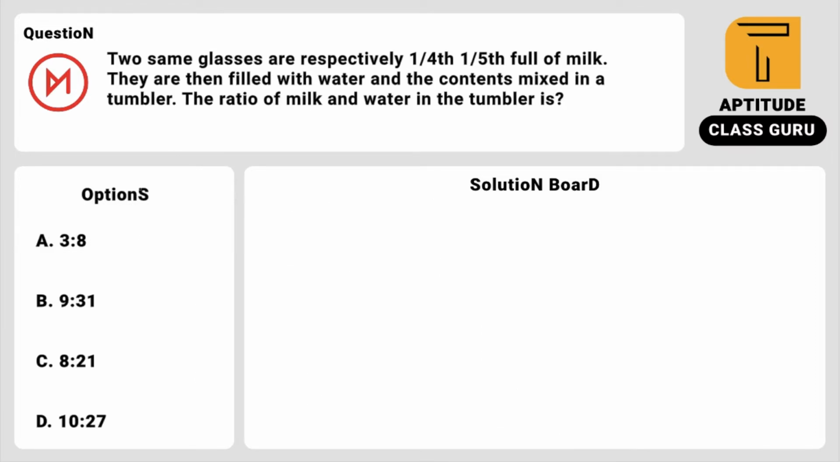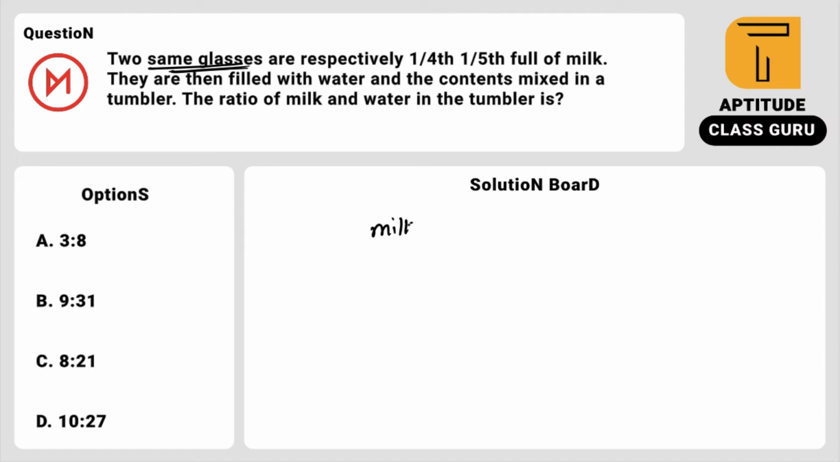Okay, just look at the next question. Two same glasses are respectively 1/4 and 1/5 full of milk. They are then filled with water and the contents are mixed in a tumbler. The ratio of the milk and water in the tumbler is? So look at the solution. Whenever you are seeing the same glasses, it's very easy.